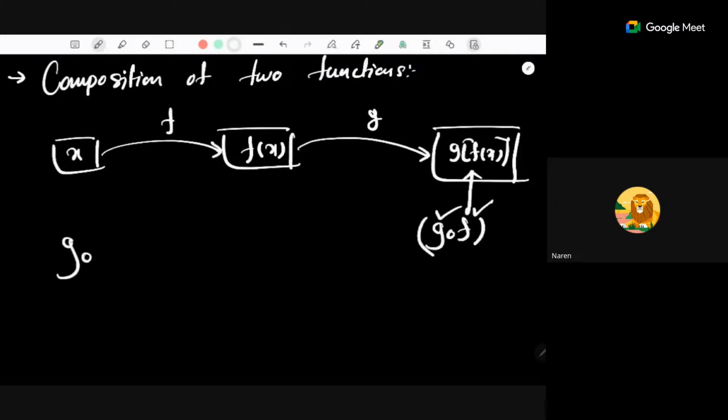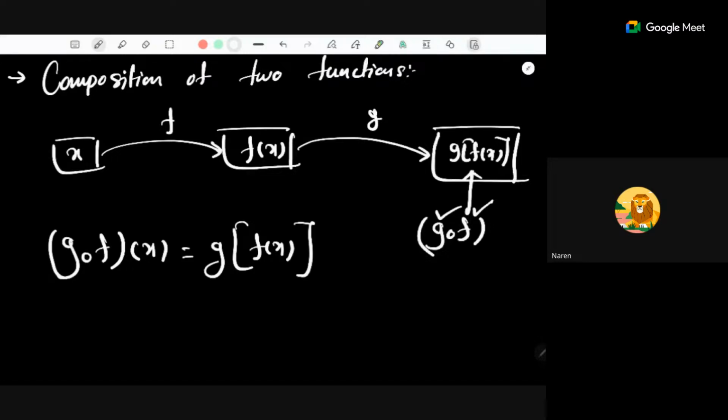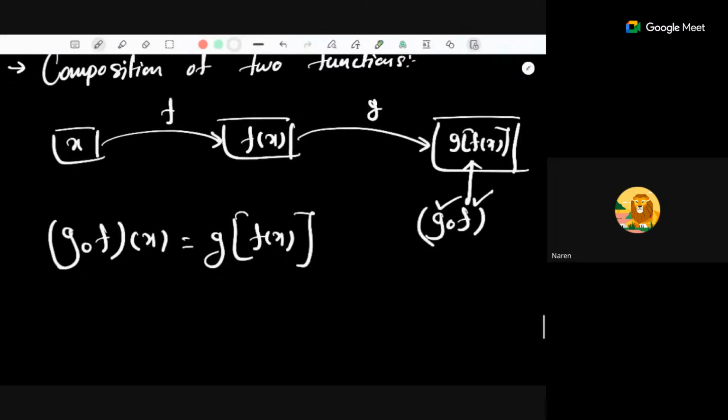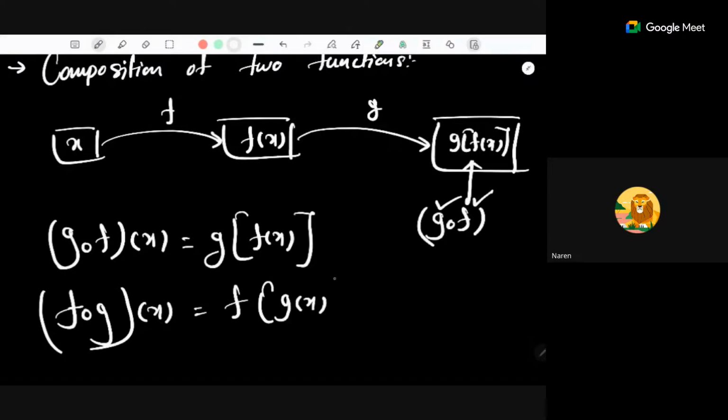So what is g composition f of x? It's nothing but the image of g applied on f of x. First you have x, you apply f on that, get f of x, and then apply g on that and get g of f of x. Similarly, we can do it in the reverse order also. You have x, and you first apply g and then apply f. This is known as f composition g, so f composition g of x is f of g of x. This is known as composition of functions.